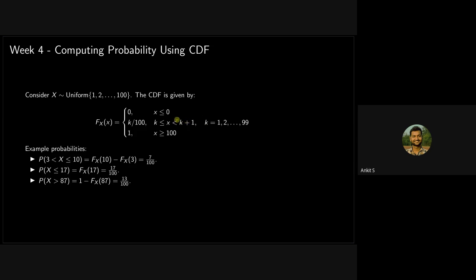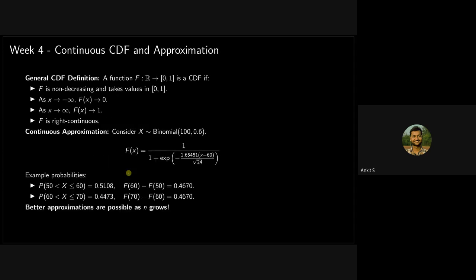Okay, computing probability using CDF. We have been given the CDF of a discrete random variable, and we have to calculate the probability. How do you calculate it? It's very simple. If you want to calculate the probability that it will take a value between 3 and 10, you will subtract the CDFs at 10 and 3. If you want to calculate the CDF at 17, you will add all the probabilities up to 17, and so on. So this is very simple.